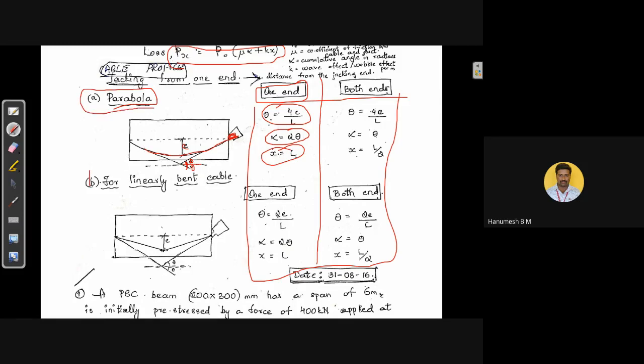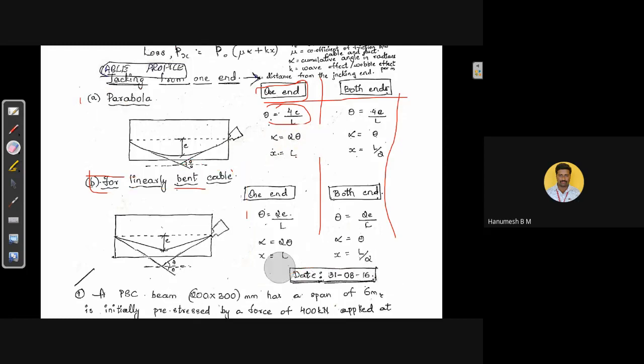Now, for a linearly bent cable, we have these formulas. That is, theta is equal to 2E by L, and alpha is equal to 2 theta, and x is equal to L. If the jacking is from both the ends, then theta is equal to 2E by L, alpha is equal to theta, and x is equal to L by 2. This is about the loss due to friction.